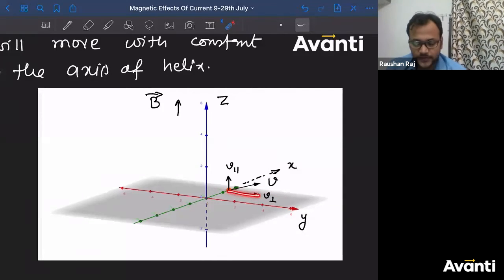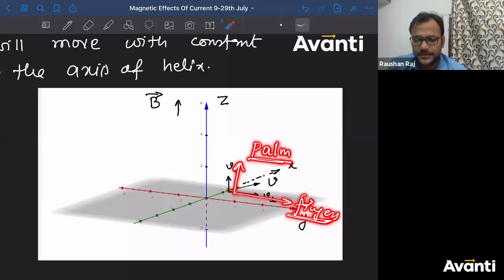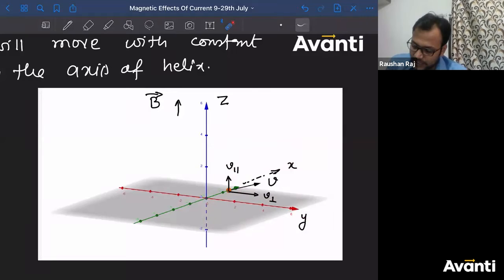So V cross B. तो direct your right hand fingers along the direction V. तो ये हो गया fingers का direction. In such a way that palm should be facing towards magnetic field. So palm should be up. तो क्या हुआ? किधर thumb आया? So thumb will be in this direction. So somewhere to the left of this, at any point, you can have center here, you can have center here, you can have center here, anywhere on this line to the left of it.